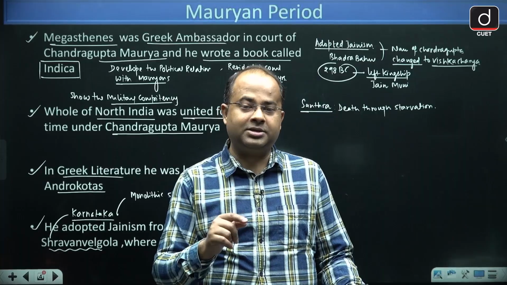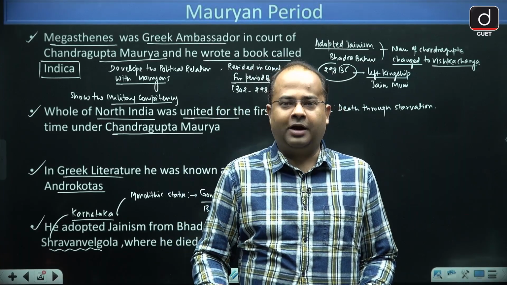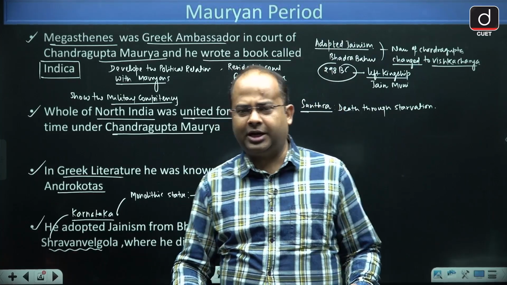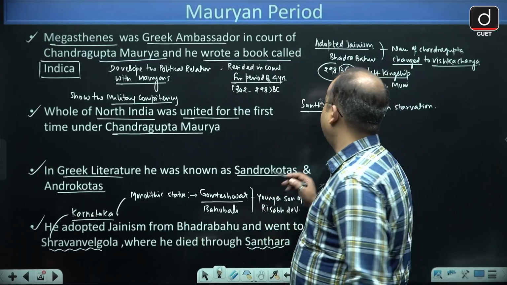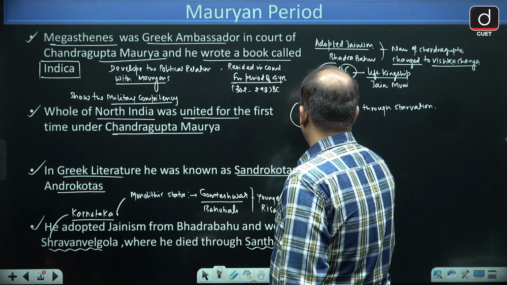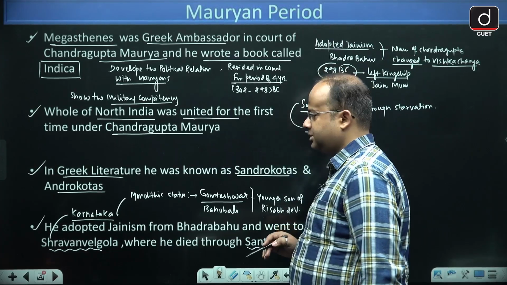But before taking Santhara, you should take the permission of your mentor, and after the mentor allows you, then you are allowed to take Santhara. Santhara is also known as Sanlekhna.